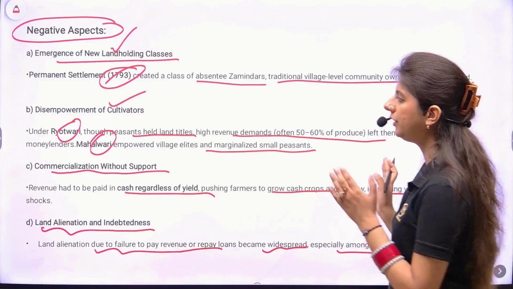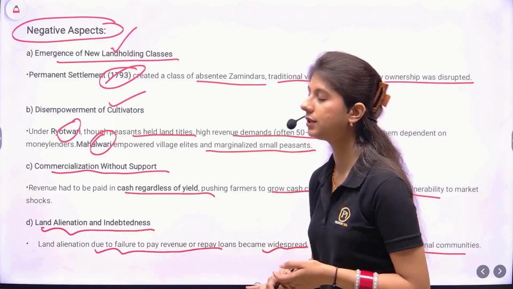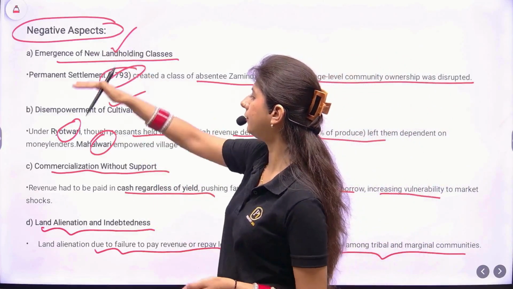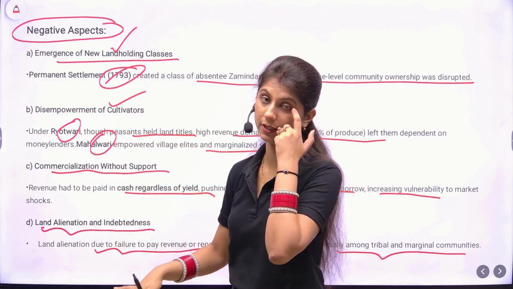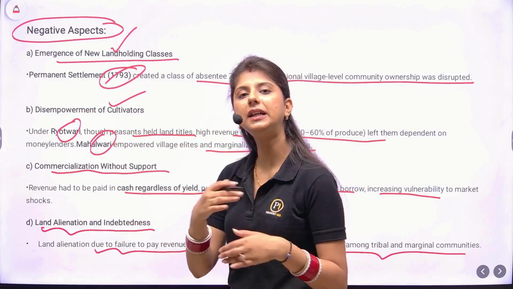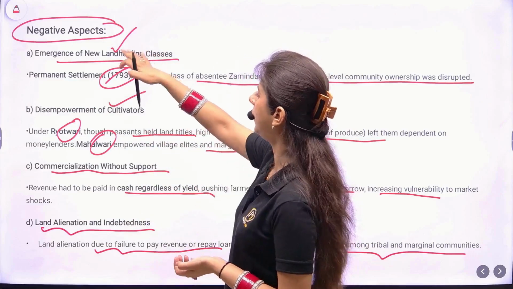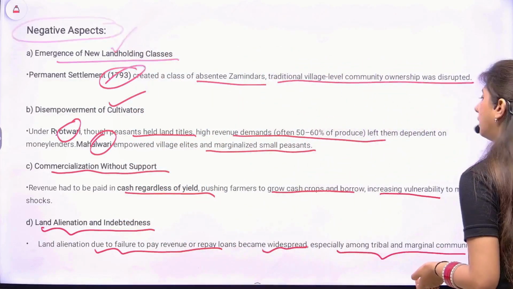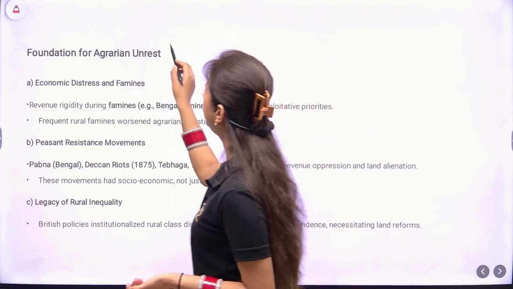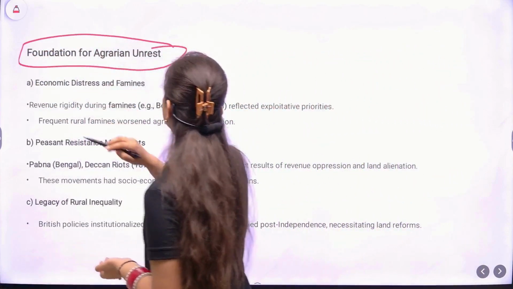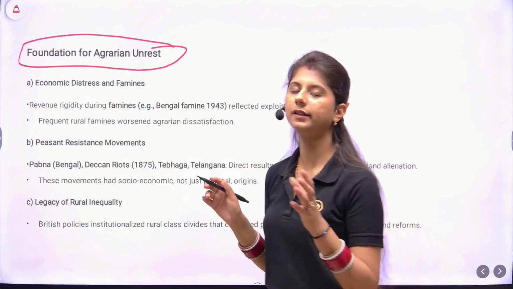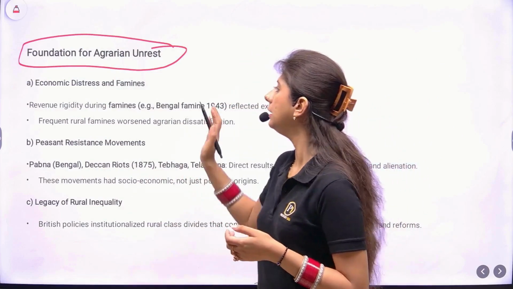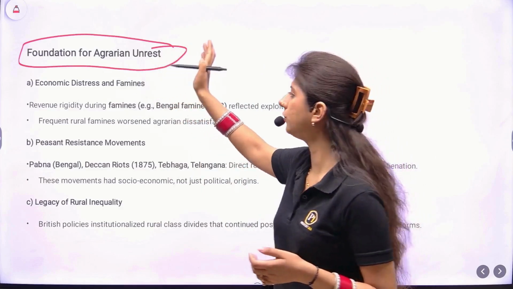So very briefly, we have described all the dimensions. Just note that we have kept four dimensions: 1, 2, 3, 4. So you are also supposed to write multiple dimensions. Do not go on writing in depth under one dimension. Then the second aspect: this was the first part, what were the impacts. Now the foundation: why was this the foundation of agrarian unrest?